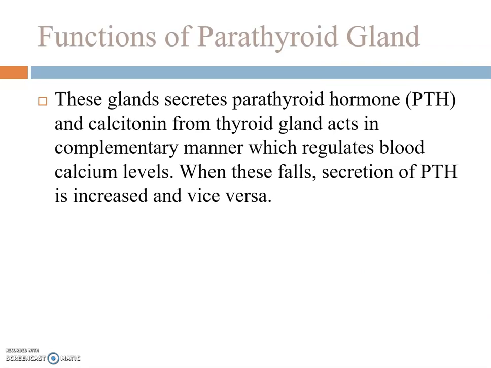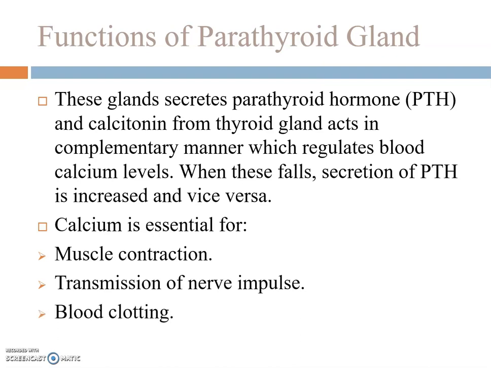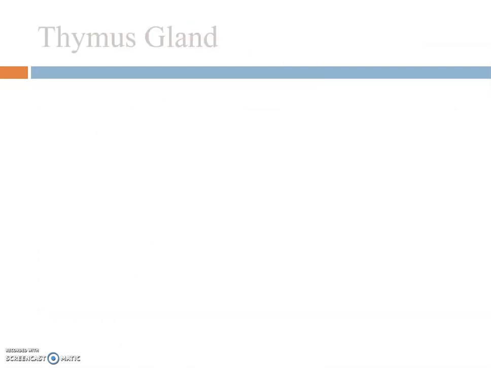Parathyroid gland secretes parathyroid hormone, which regulates the blood calcium levels. When there is a decrease in blood calcium level, parathyroid hormone is secreted and it increases the blood calcium level and vice versa. Calcium is essential for muscle contraction, transmission of nerve impulse, blood clotting, and normal action of many enzymes.